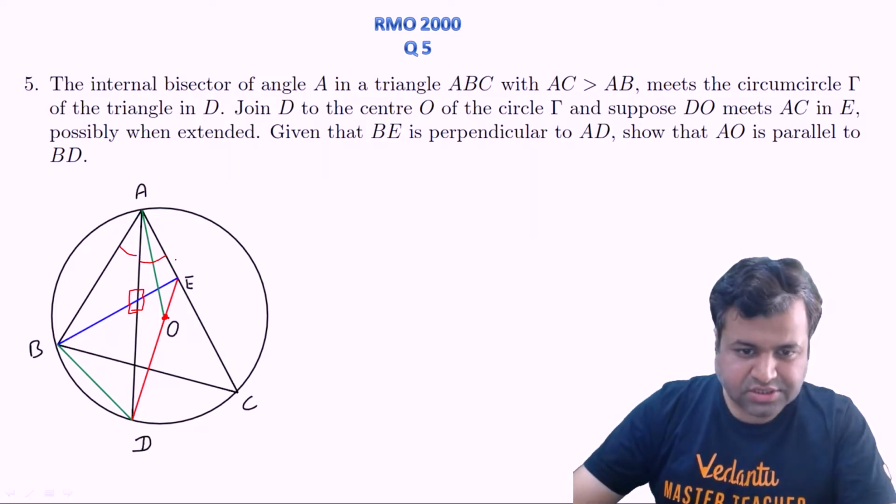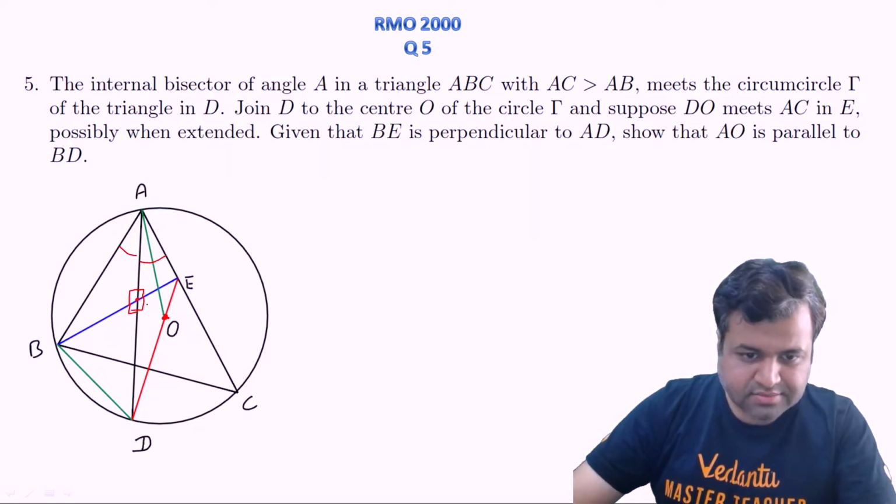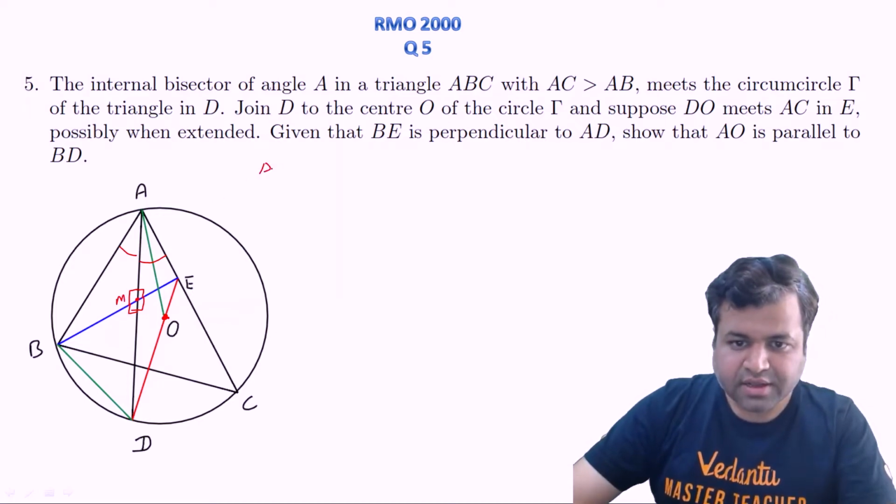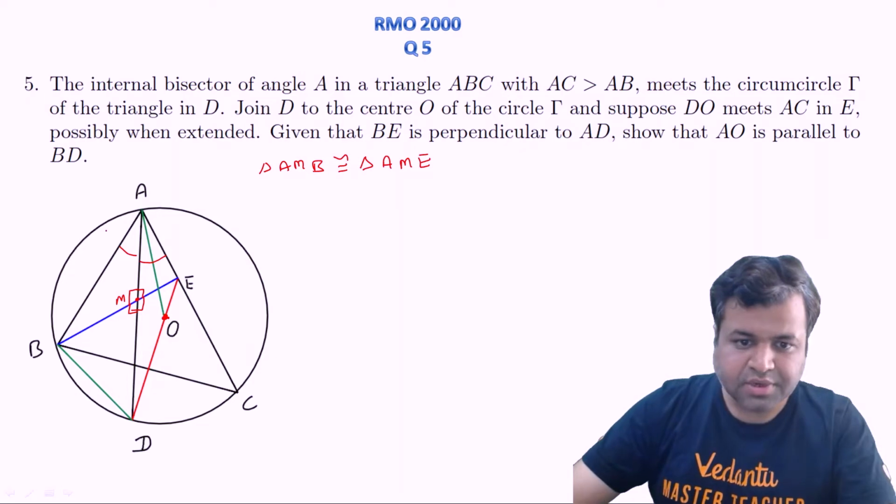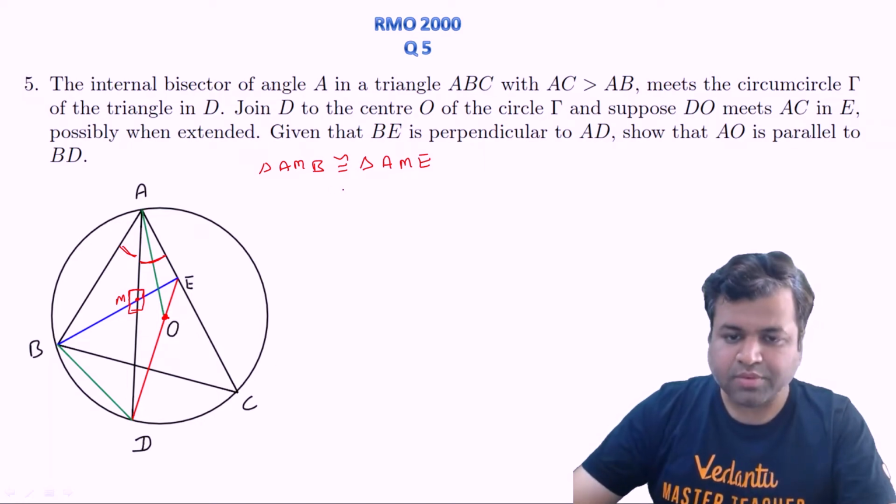Let's name this point M. Clearly, triangle AMB is congruent with triangle AME. The reason is that these two angles are equal, this angle is 90 degrees as mentioned in the question, and AM is the common side.